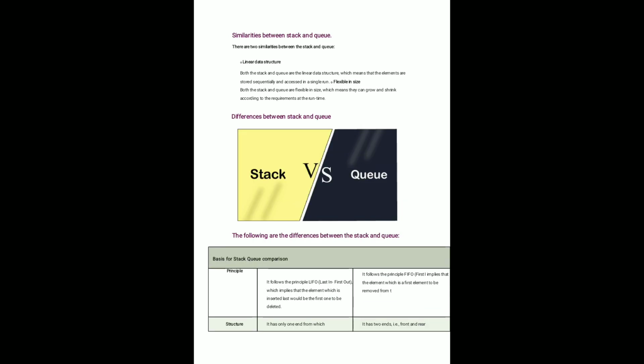In the same way, the queue has some similarities, like is empty and is full; we use the same functions in the queue also. The main difference between stack and queue is that the stack inserts the elements in only one way, while the queue inserts the elements in two ways. Please observe the differences.